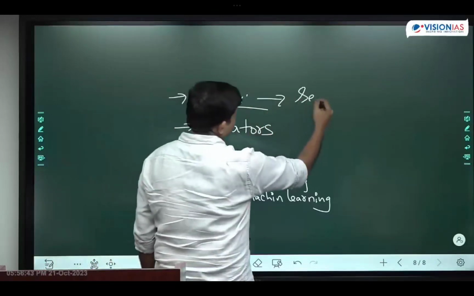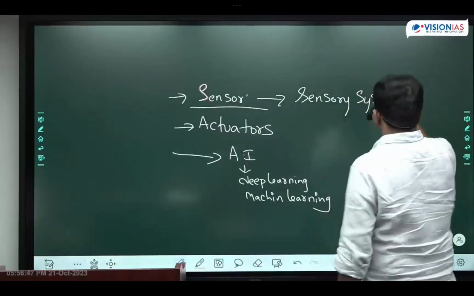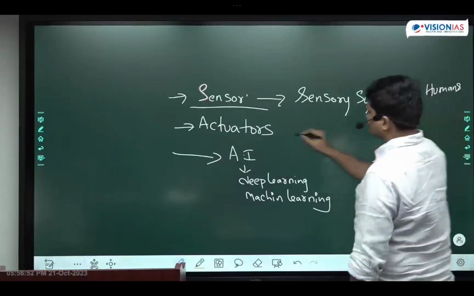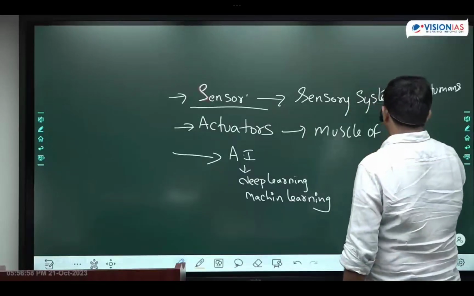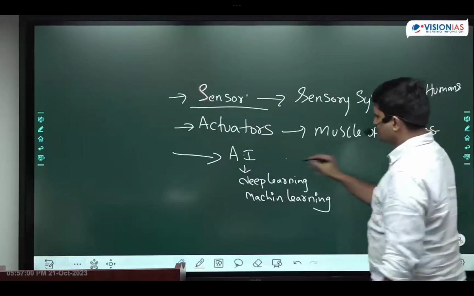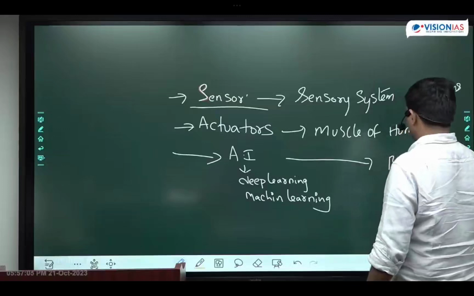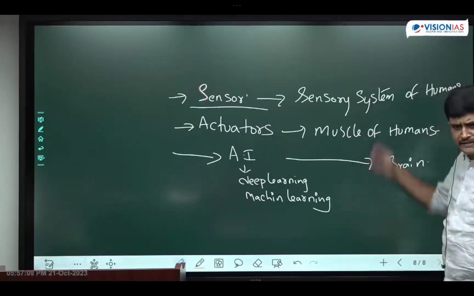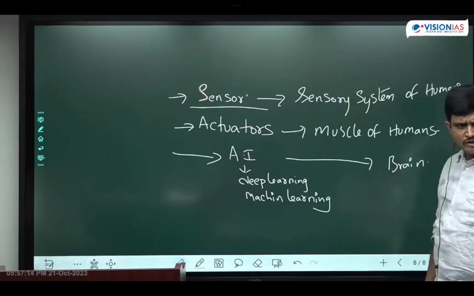Sensors are like the sensory system of humans, actuators are like the muscles of humans, and artificial intelligence is like the brain of humans. With artificial intelligence only can we control and coordinate everything. Without artificial intelligence, can we control and coordinate things in the robot? No. So that is what.